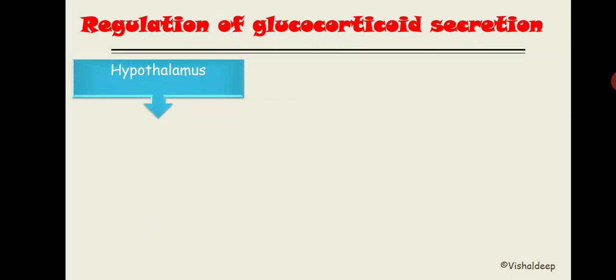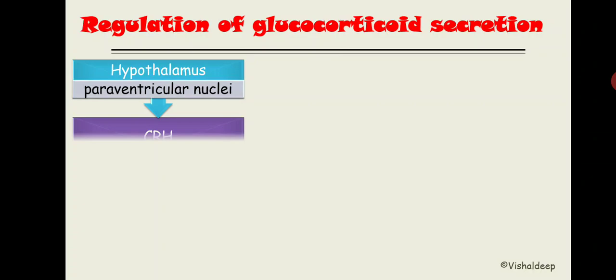The hypothalamus has a particular nuclei. That nuclei will release CRH, that is corticotropin releasing hormone, right? What is the name of that nuclei? I told you that name in growth hormone, the anterior pituitary hormone. The name of the nuclei is the paraventricular nuclei. This paraventricular nuclei will release two hormones. One is CRH, another one is TRH.